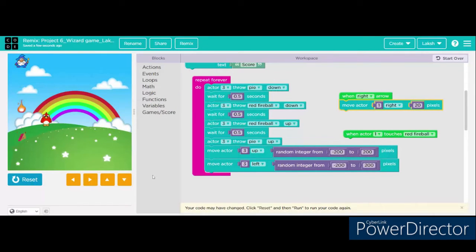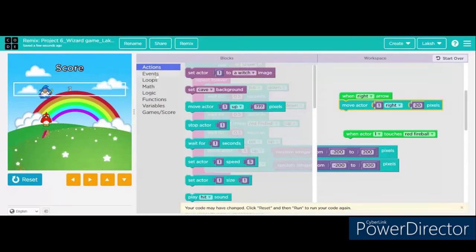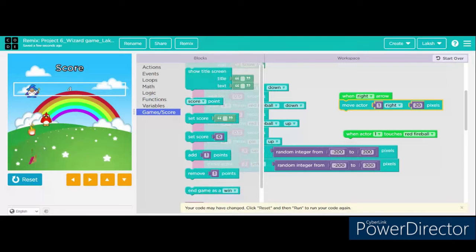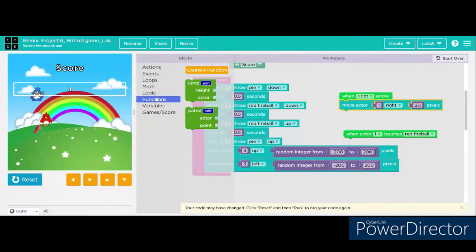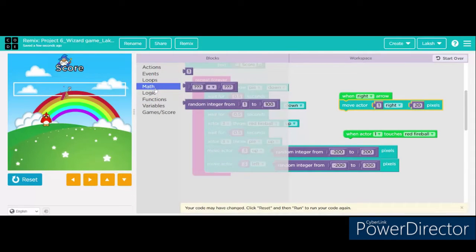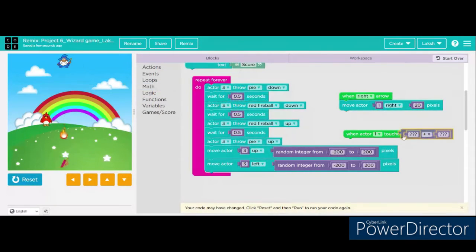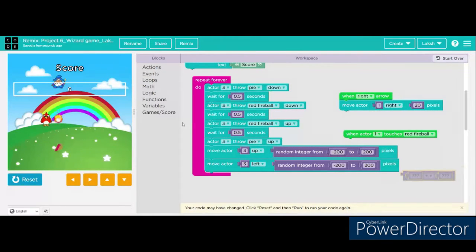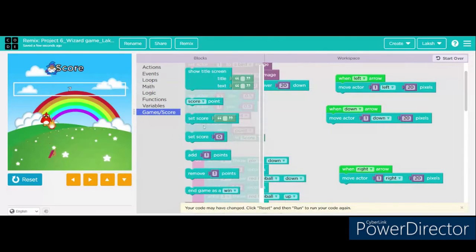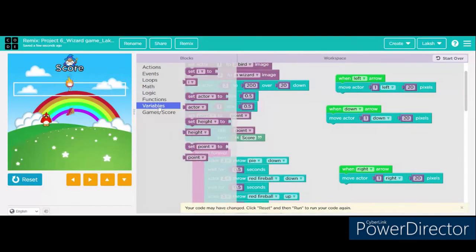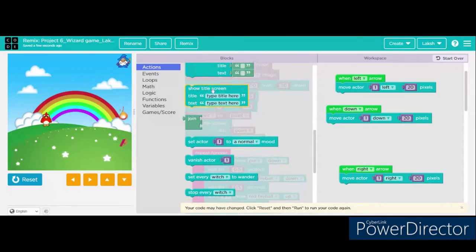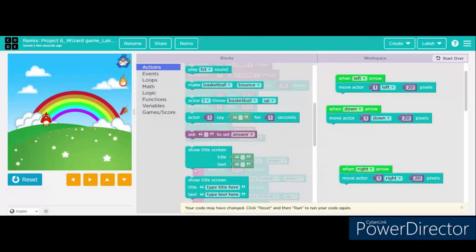Okay, so the next set of codes are: when right arrow is pressed, move actor 1 right 20 pixels. You can get the right arrow key in logic, so do check that out. Then I'm going to add all the directions: when left arrow, right arrow, down arrow and up arrow. So all the directions will be added. That's what I'm doing right now.